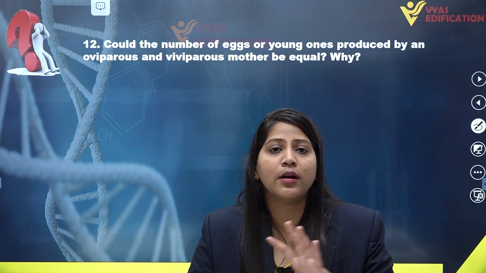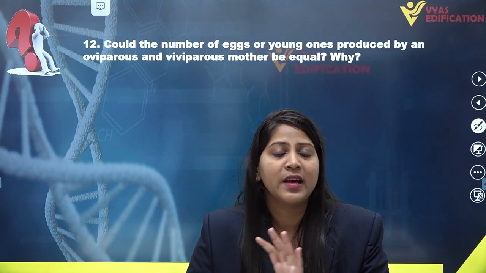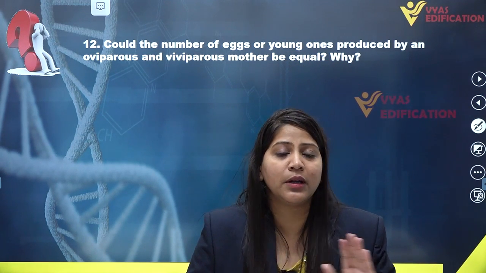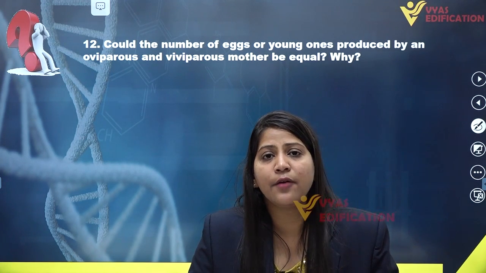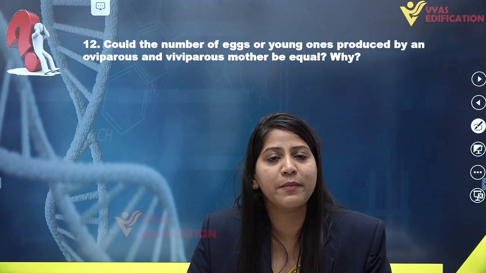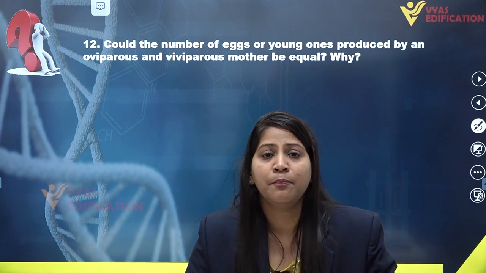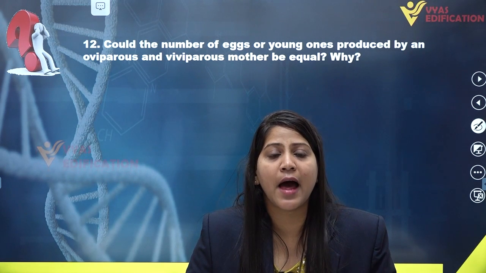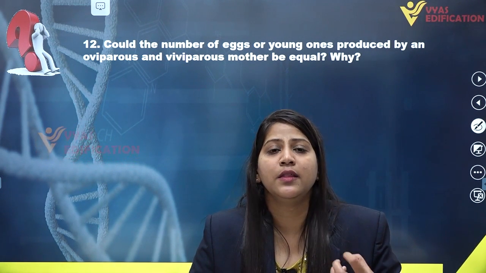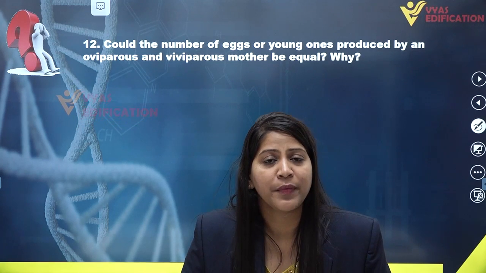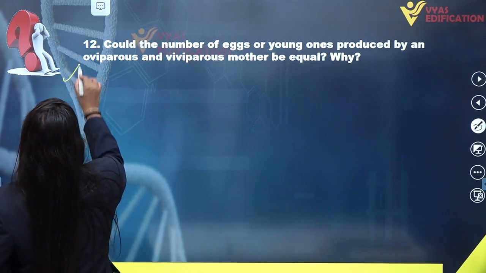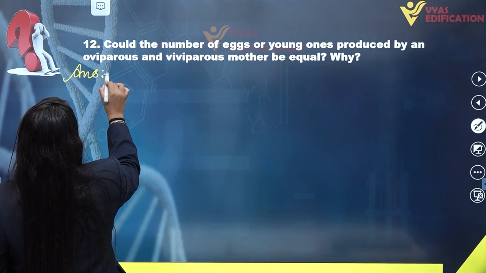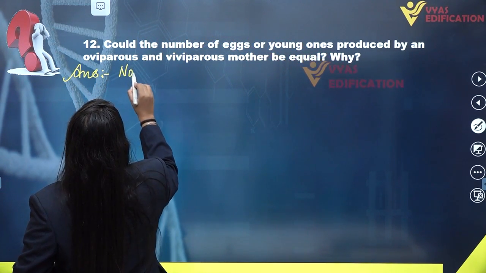The embryo is not exposed to harsh environmental conditions or predators, so it has more chances of survival as compared to the young ones of oviparous animals. Hence, viviparous animals produce individuals in less number as compared to oviparous animals.